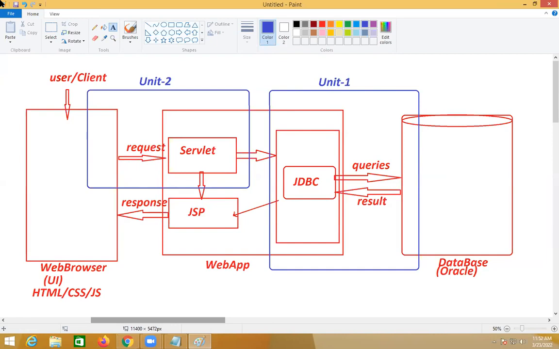I will start with the first unit, JDBC, because I'll be running core Java batches also. If anybody wants to take it in parallel, keeping it light, I'll take JDBC as unit number 1, where you are interacting with the database product. After 18 sessions, I'll come with unit number 2, the theory. Got it, right? The last unit is JSP. I'll bring unit number 3 as JSP.